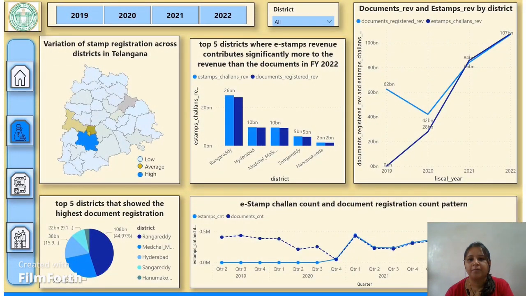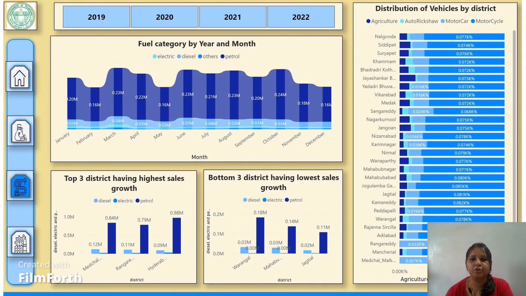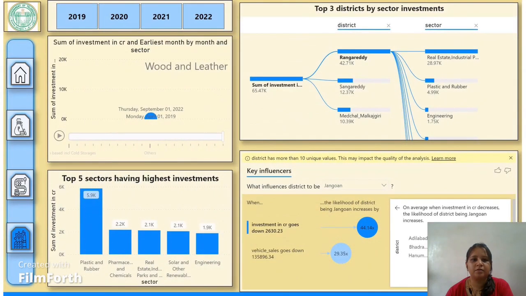Here I have created the dashboard for stamp registration. Here is the second dashboard for transportation, and here is my last dashboard, which is the information that we use for the state.